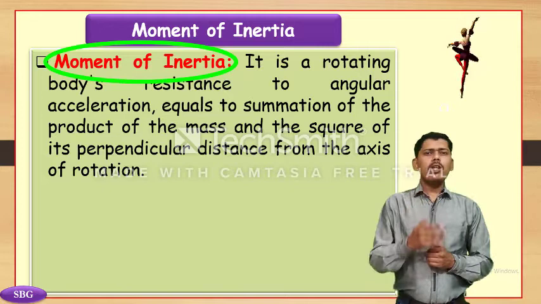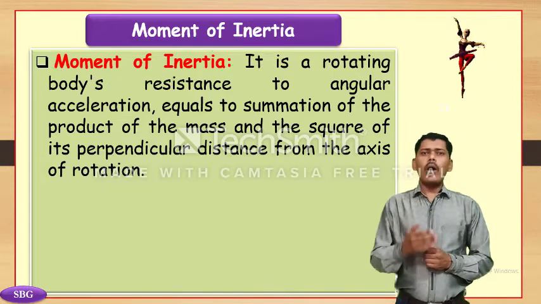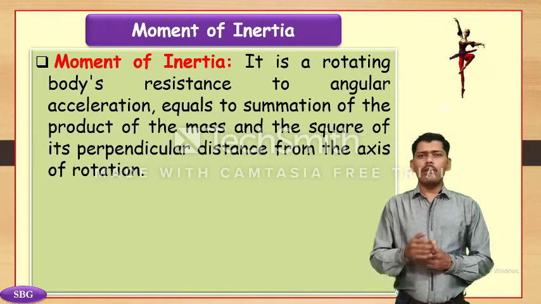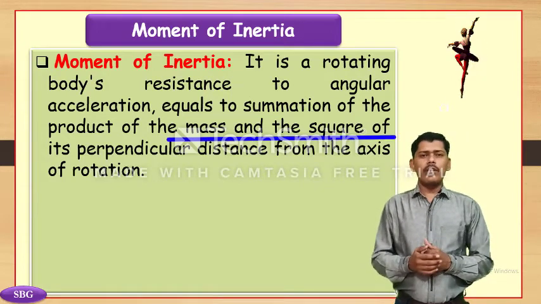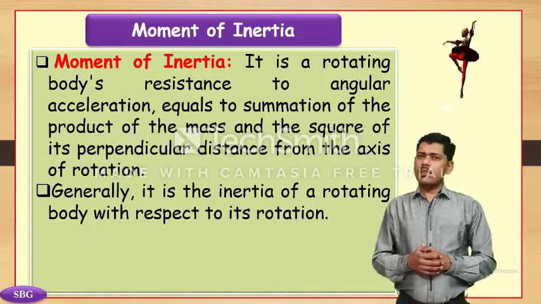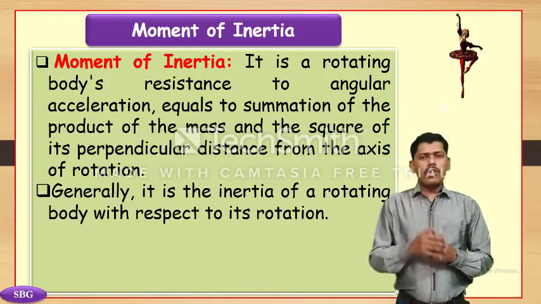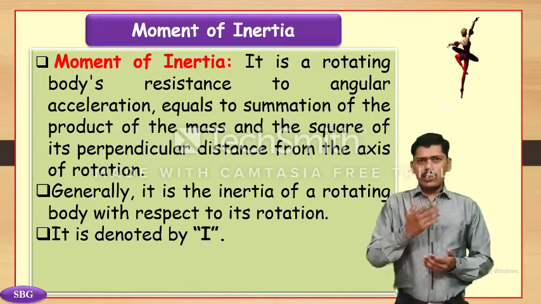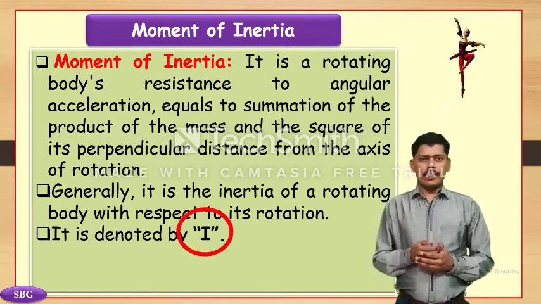It is the rotating body's resistance to angular acceleration, equal to the summation of the product of the mass and the square of its perpendicular distance from the axis of rotation. Generally, it is the inertia of a rotating body with respect to its rotation. It is denoted by the symbol I.